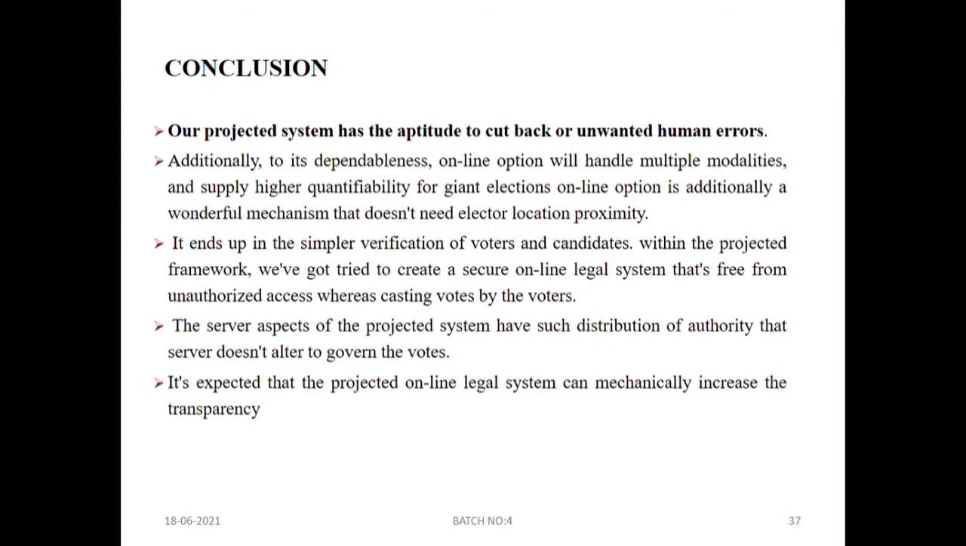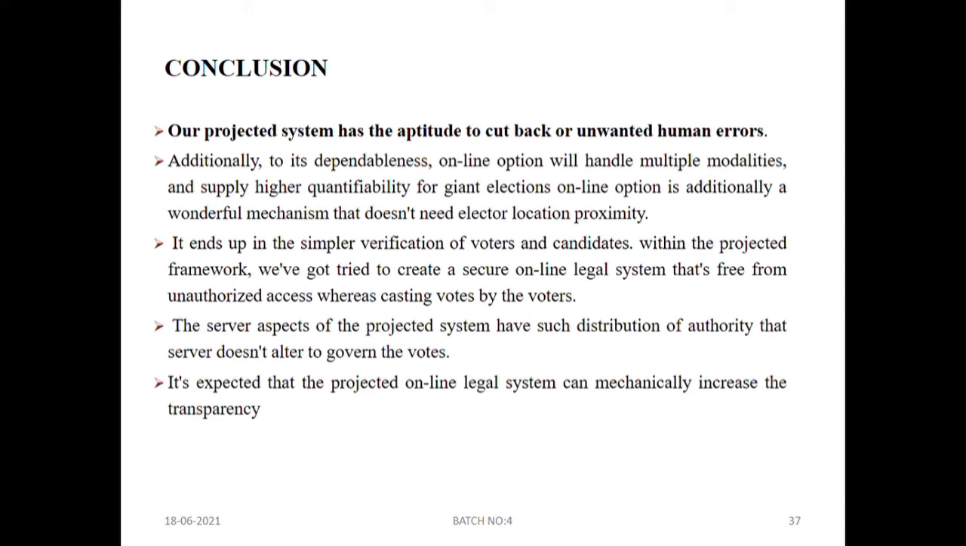And the conclusion of the project is that this proposed system has the option to cut back the unwanted human errors. This is a wonderful mechanism that one need not go to their location to vote. This is also a time saving and easy process. This will also make voting mechanically easier and increase the transparency of voting. This is also free from unauthorized access while casting votes by voters. The main useful thing is that the system has such distribution of authority that the server does not alter or govern the votes.